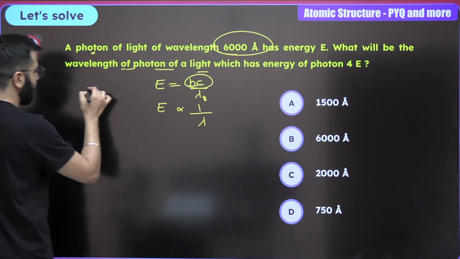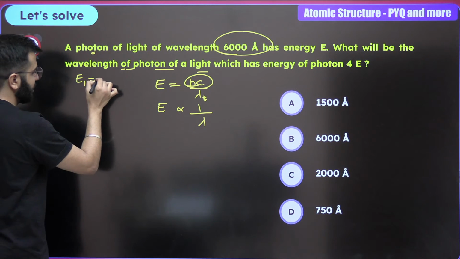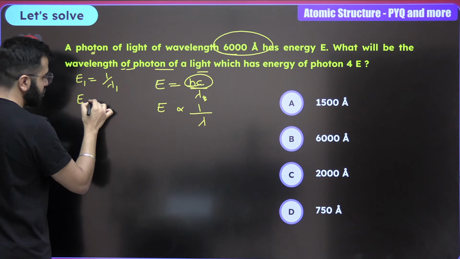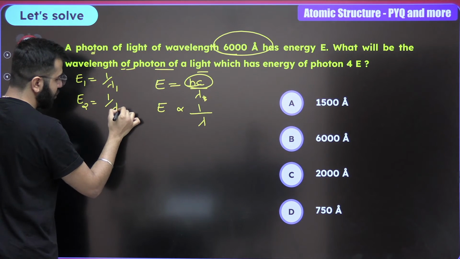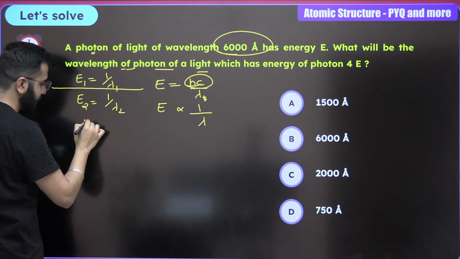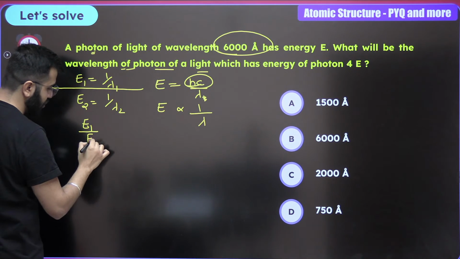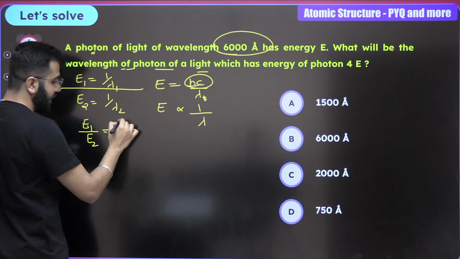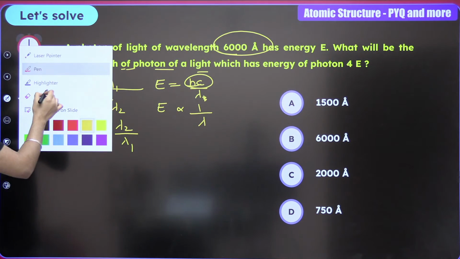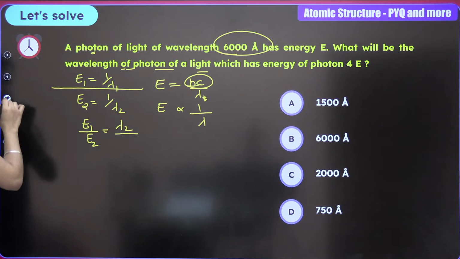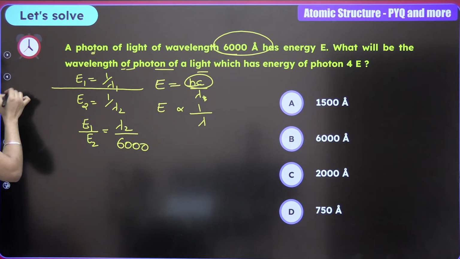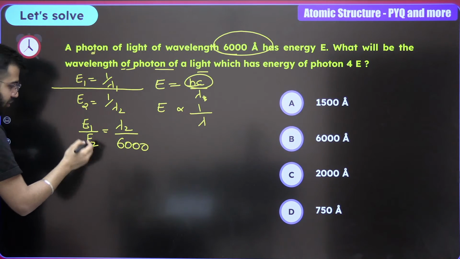Now I'm going to write two formulas. E1 is proportional to 1 upon lambda 1 and E2 is proportional to 1 upon lambda 2. I'm going to take ratios. So E1 upon E2 is equal to lambda 2 upon lambda 1. What is the value of lambda 1? 6000. And what is the relationship between E1 and E2?